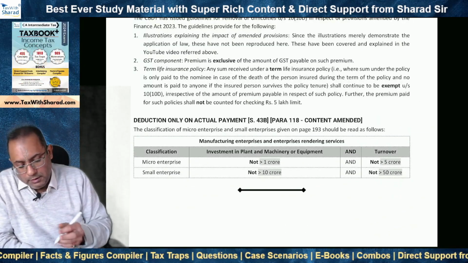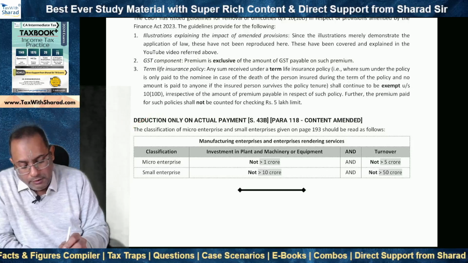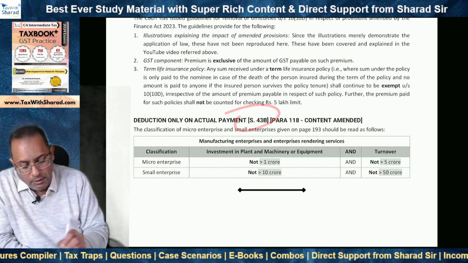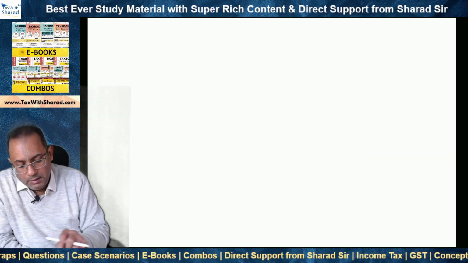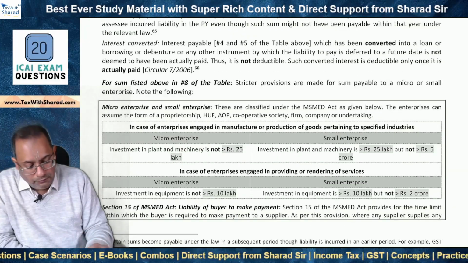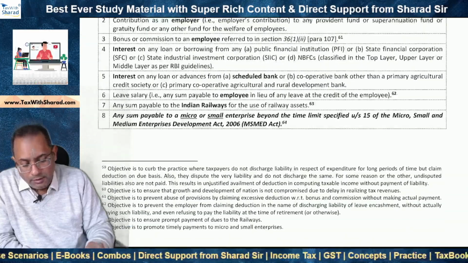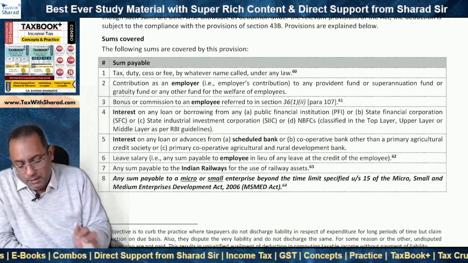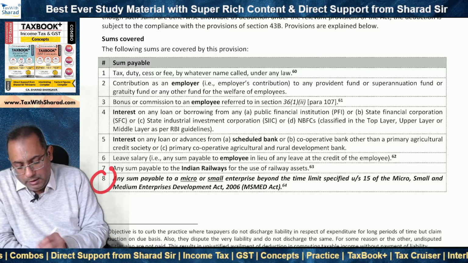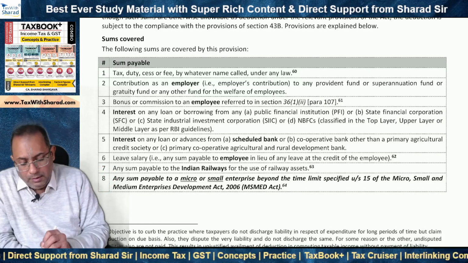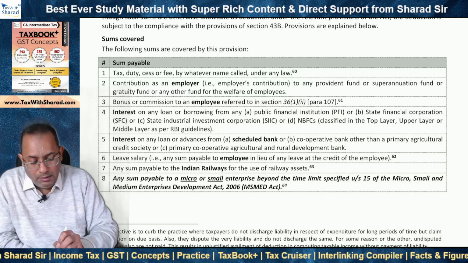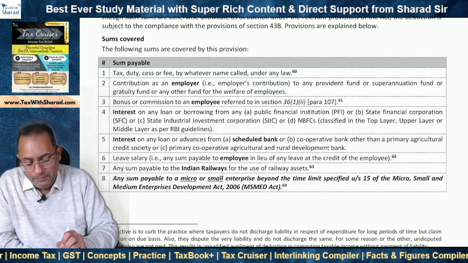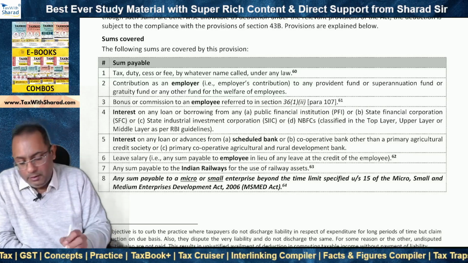We will now move to the second item which we need to note, which is in respect of Section 43B, para 118 of TaxBook Plus. And this is in respect of Section 43B. If you look at Section 43B, serial number 8 is a particular sum which is now covered by Section 43B, and this is the amendment which was brought in by the Finance Act 2023.